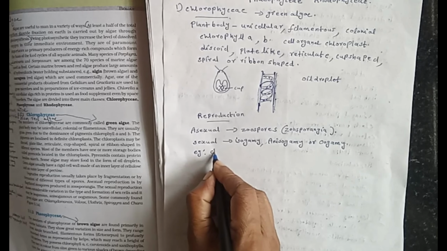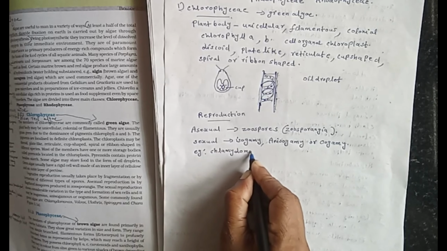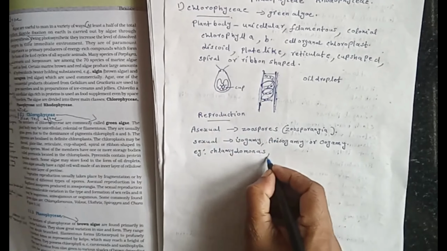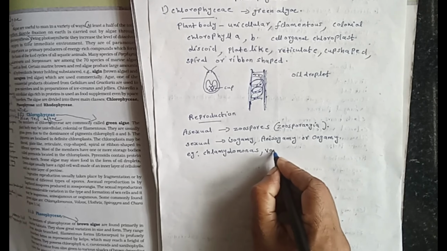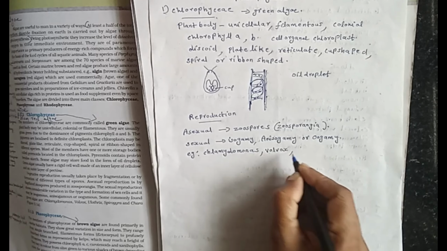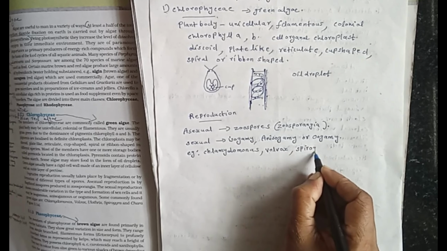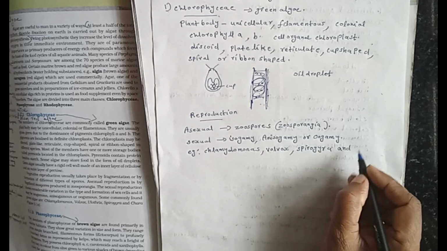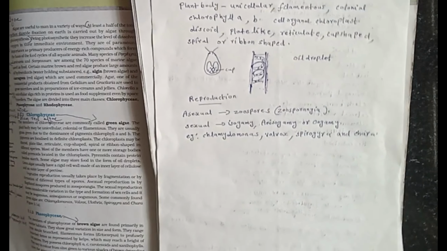Common examples: Chlamydomonas, Volvox. We already saw the colony of Volvox. Spirogyra and Chara. Chara is usually seen in oceans.